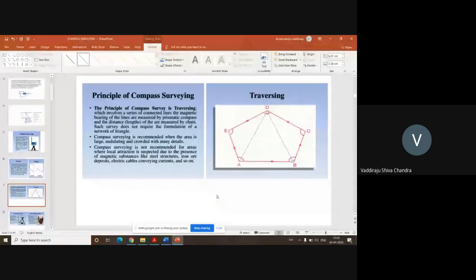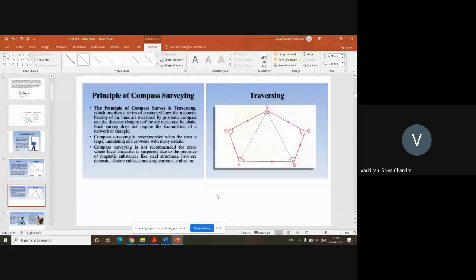So whenever there are magnetic materials near the compass instrument, or any metallic material, in some cases it can be your smart watches also, in some cases high tension electric poles, or even your ranging rods when you carry them nearby, the magnetic needle in the compass will deflect, and there is a possibility of getting errors.